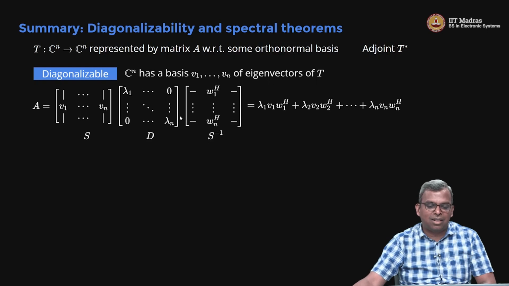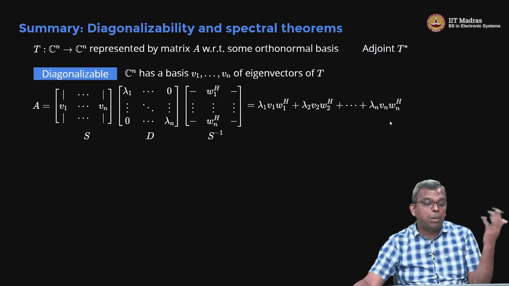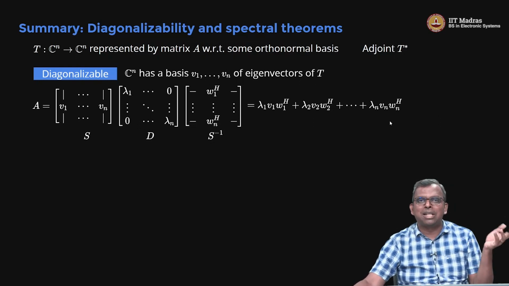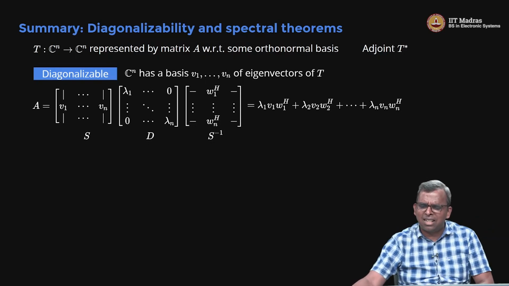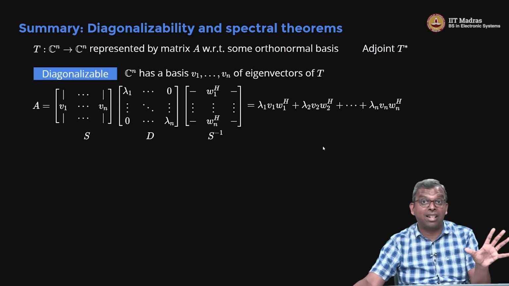So I think this property is important to know also. Even for diagonalizable you have this, but from here we can't go to any simple property of A. It's not like A equals A transpose, A equals A Hermitian. You won't get any simple property like that, because this is very, very generic, okay. But nevertheless, for diagonalizable you have a structure like this, right? But this W and V are not arbitrary. They are related to each other by inverse, okay. So this is all you can say if you only insist on diagonalizability.